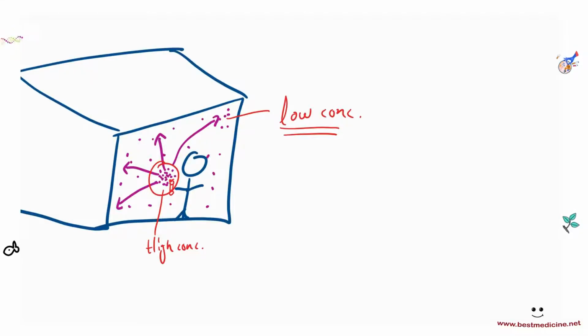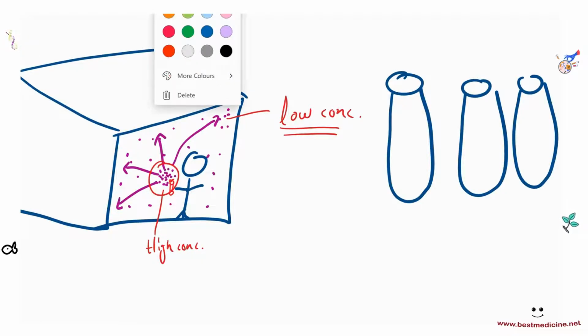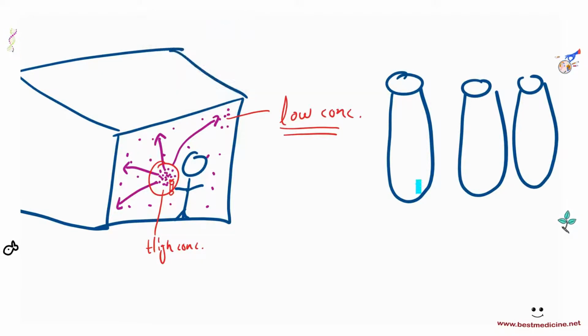When we talk about diffusion in fluids, we can also talk in terms of tonicity. So for example, if you have a test tube, and let's just get a couple of test tubes. That's another test tube, that's another test tube, and then let's fill all of them with water.